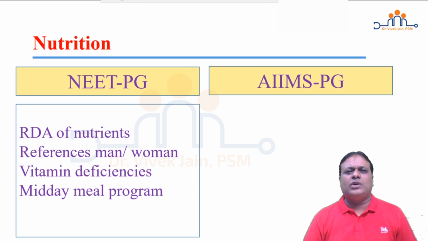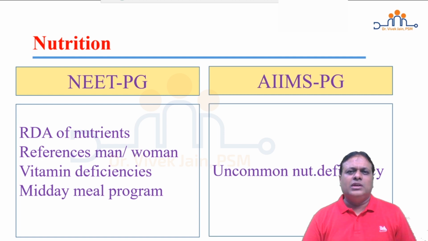Besides that, iron, folic acid, calcium, vitamin A, iodine, and fluorine requirements are asked, for adult male, female, pregnancy, and lactation separately. Vitamin deficiencies, especially vitamin A, are asked. Midday meal program target beneficiaries, absolute amount of supplementation, fractional nutrition supplementation, and the ministry are asked.